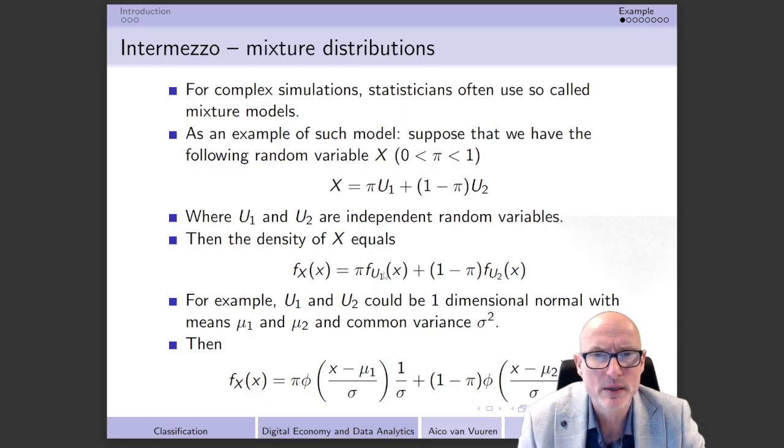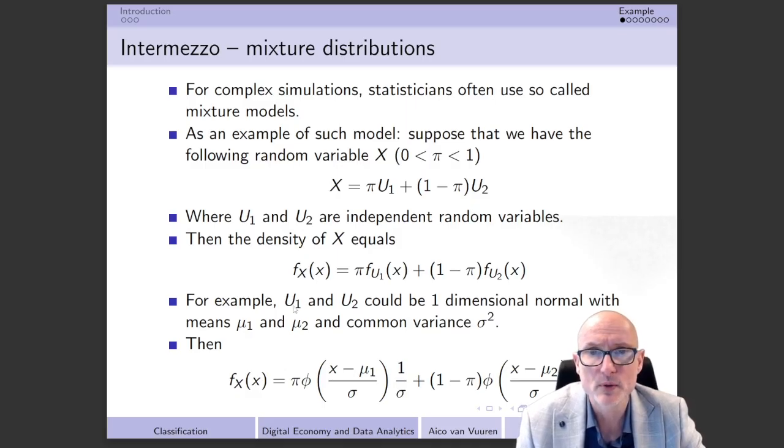So it's nothing else than the weighted average of the two density functions. Even though this already makes a lot of sense, it's also not so difficult to actually prove this.